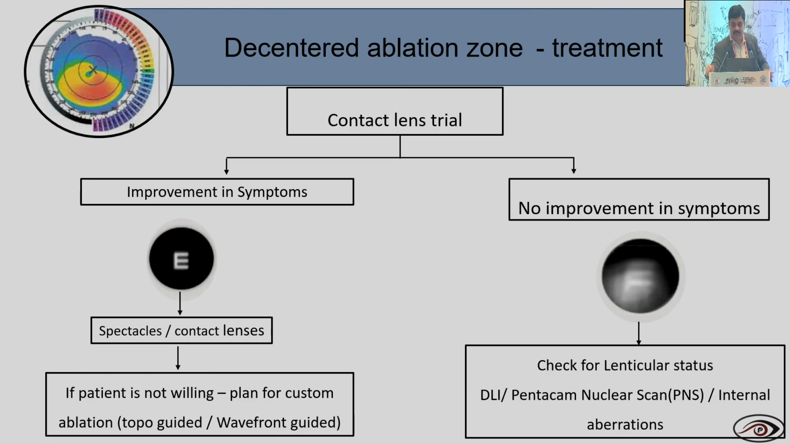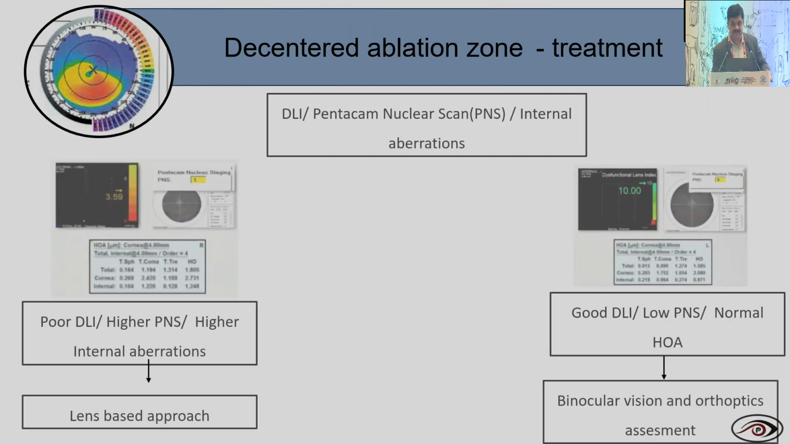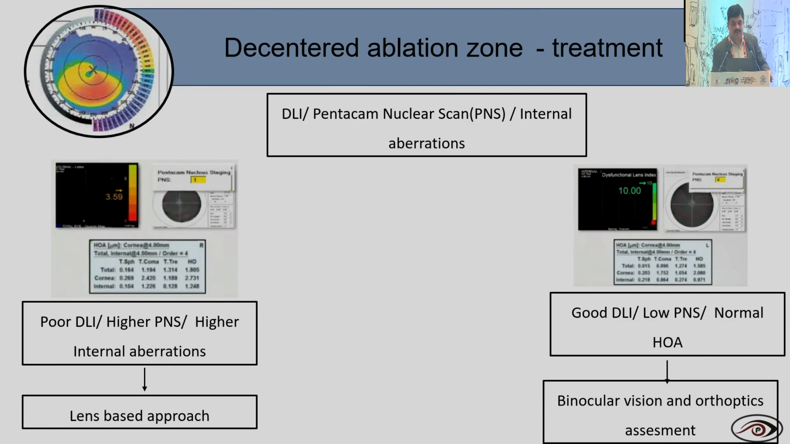Always when you are doing this, you should look at the lenticular status, especially in those who are having EyeTrace. Look at the dysfunctional lens index, and also look at the nuclear scan, and also look at the internal aberrations. So if you have an already decentered ablation zone, and the patient has a poor DLI and a higher internal aberration, then you should never touch them with the excimer laser. Rather, you should go with a lens-based approach.